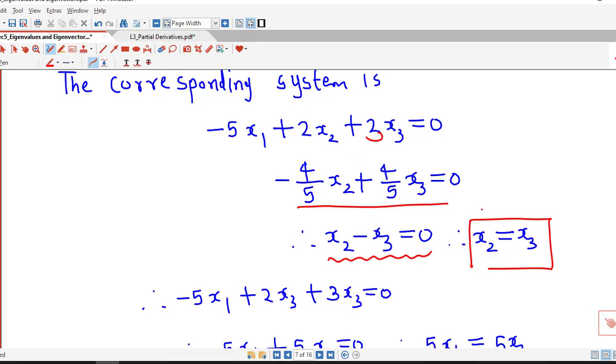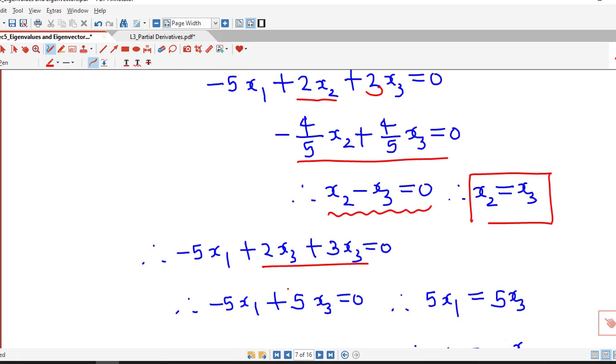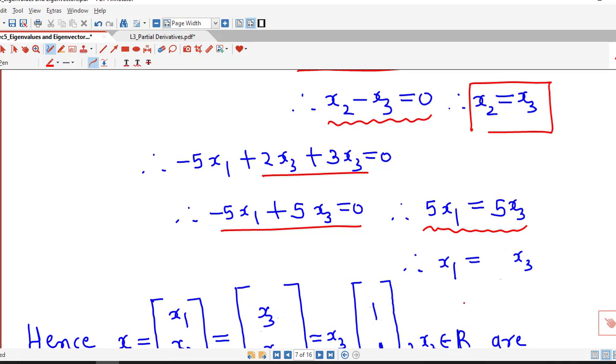And if we put x2 equal to x3 in the first equation, we have minus 5x1 plus 2x3 plus 3x3 equal to 0. So this is minus 5x1 plus 5x3 equal to 0. Therefore 5x1 is 5x3 and therefore x1 equal to x3. So x1 is x3 and x2 is also x3.